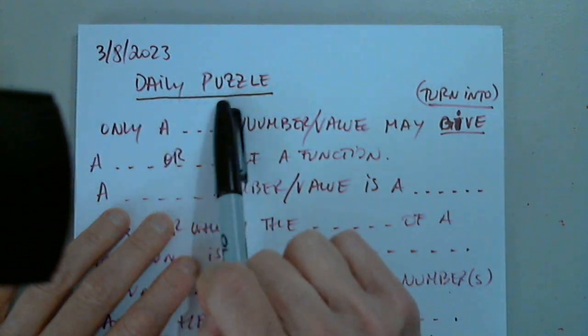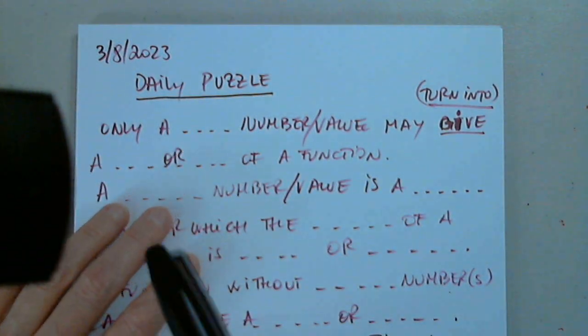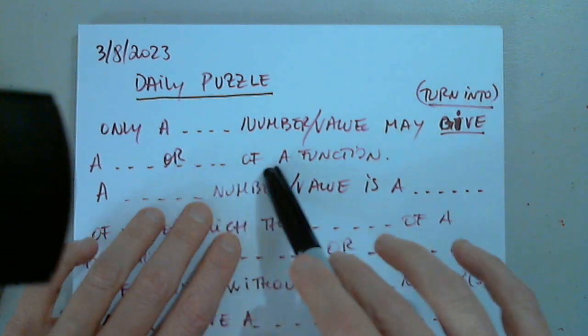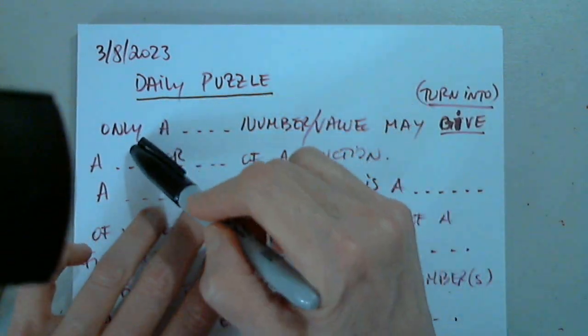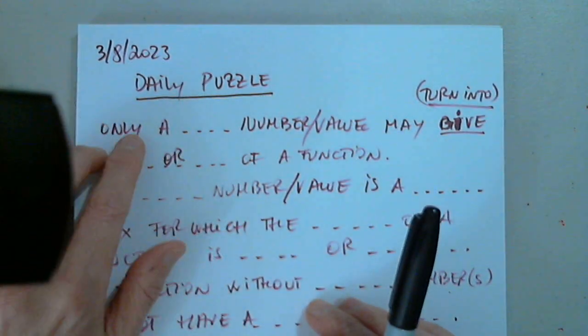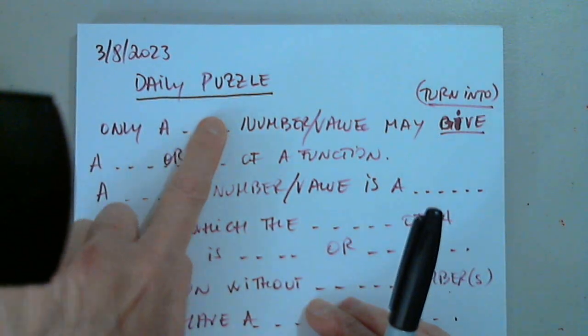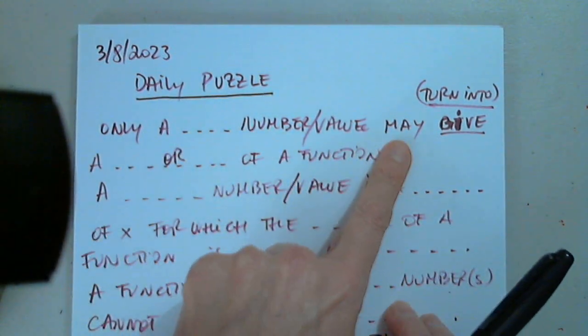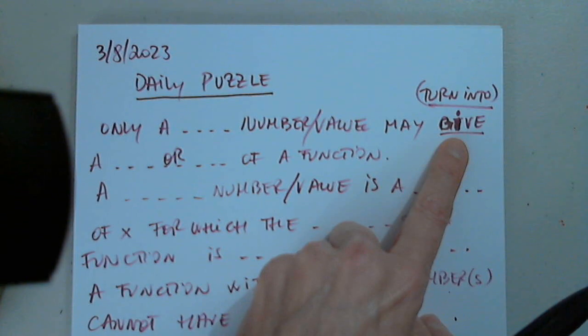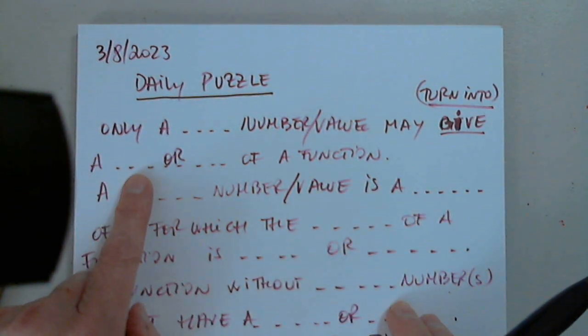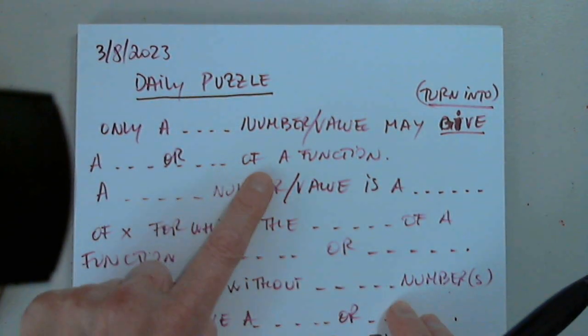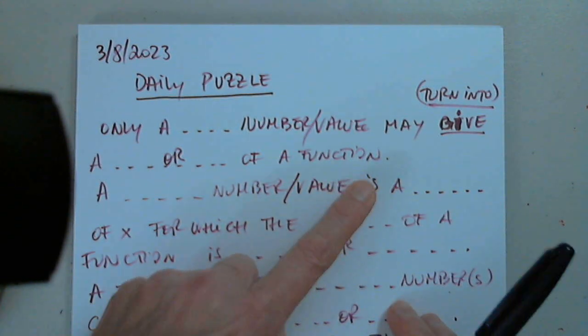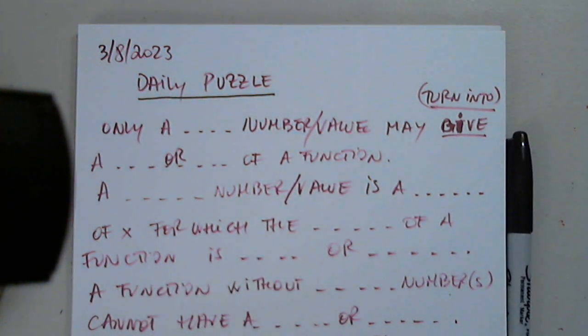I'm going to try to come up with some daily puzzles. So let's read the first sentence and see what fits in here, what fits in here, and what fits in here. Only a number or value may turn into or give a this or this of a function. Anyone wants to give it a try?